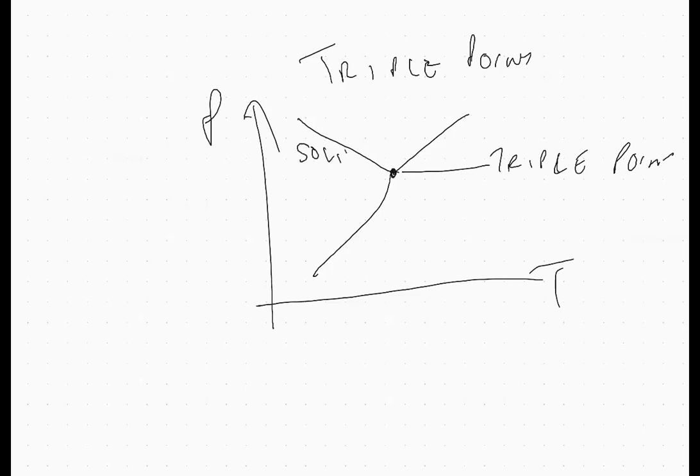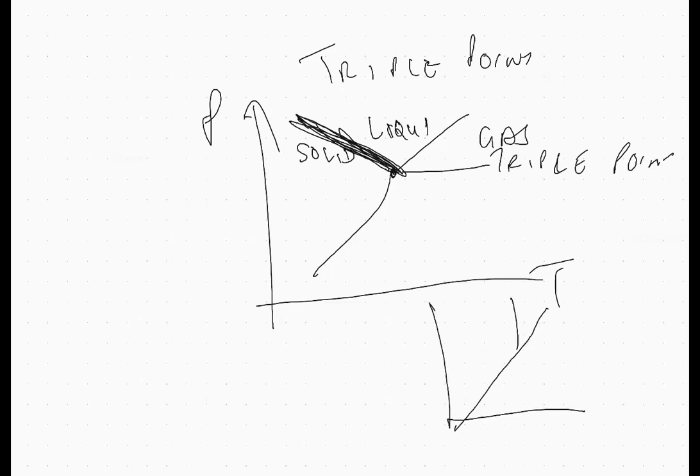Remember, this angle is like this when a solid has a lower density than liquid. But if you see a graph like this, it means the solid has a higher density, so it sinks. For water, that's the case. So the triple point is where solid, liquid, and gas exist together.